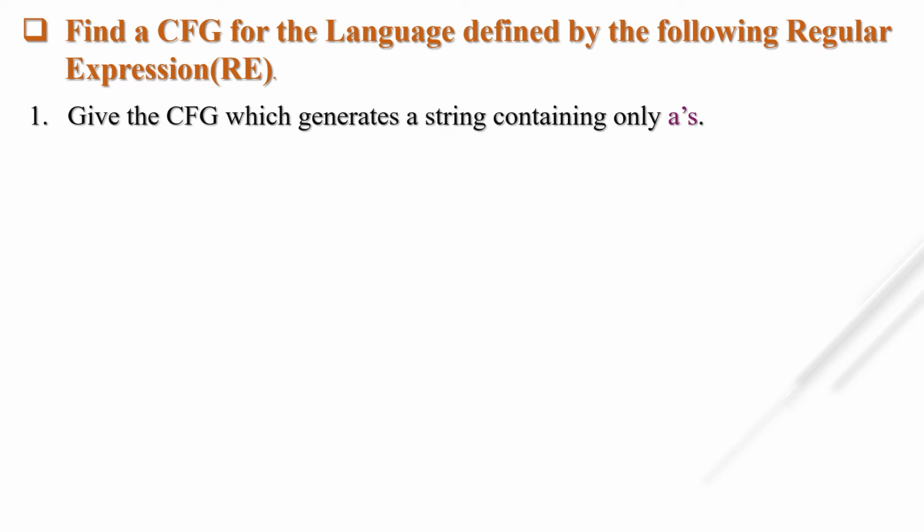Suppose my starting symbol is capital S. If I write S tends to A, then it is true only for a single A. If I have a string with multiple A's, suppose 3 times A, then this will not give me the parse tree, or this cannot derive this particular string.